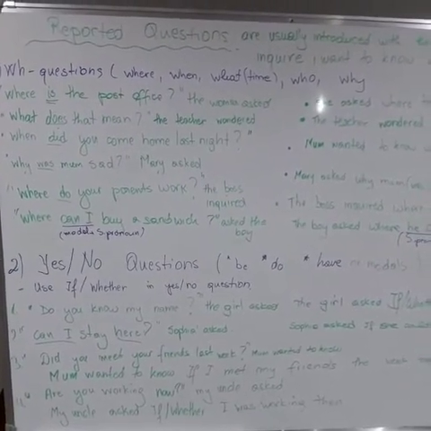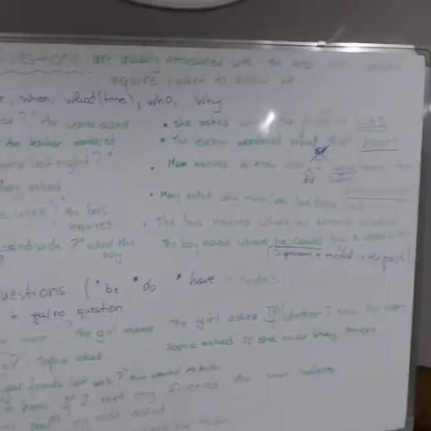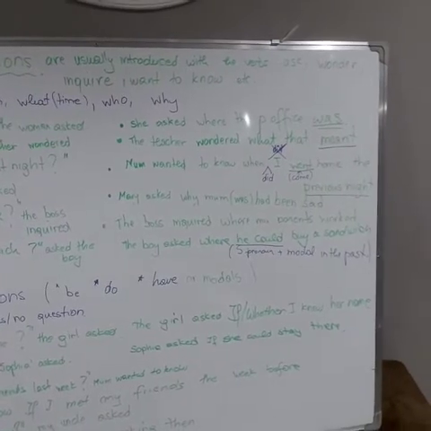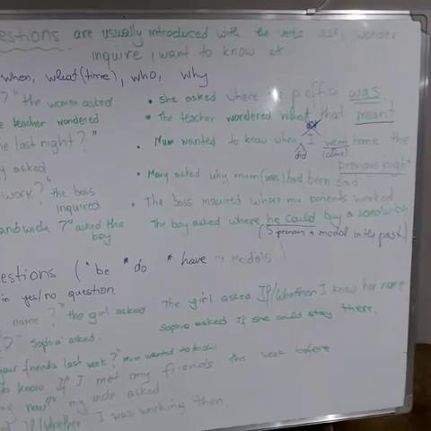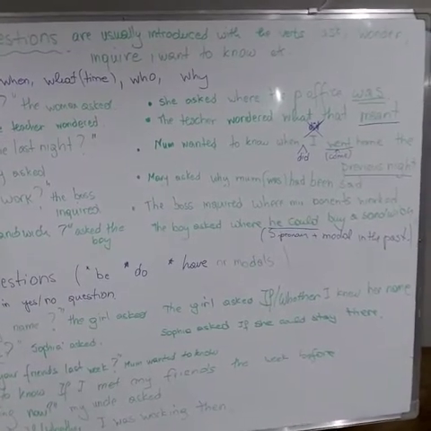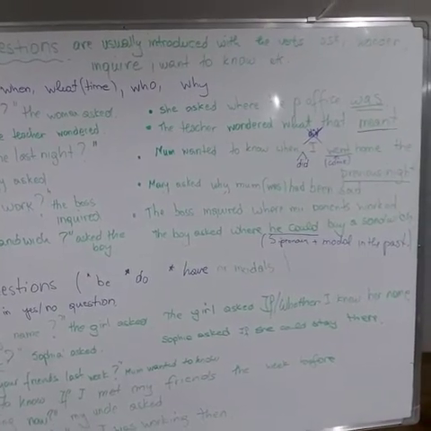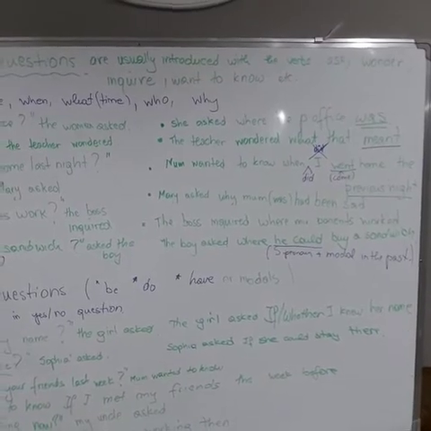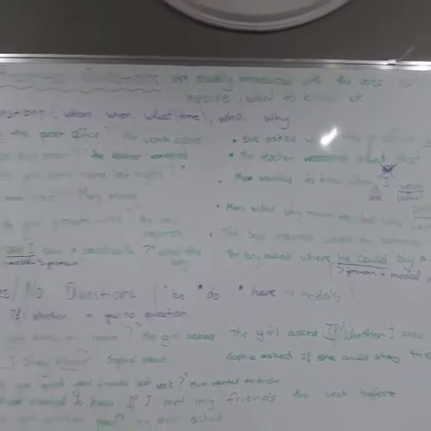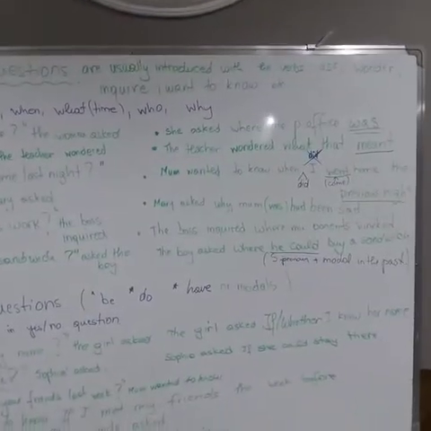The second one, what does that mean? The teacher wondered. It is in present simple, third person singular does. What happens with the verb do? It is omitted and the main verb changes into a past tense. So the teacher wondered what that meant. You omit the verb does, which would be did in this case. So don't use did. Omit did and put the verb from present simple in the direct speech into past simple in the reported speech.